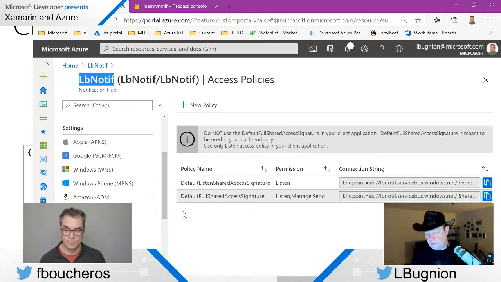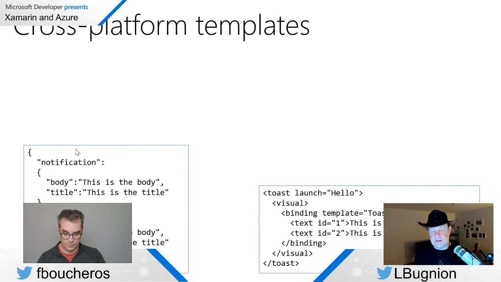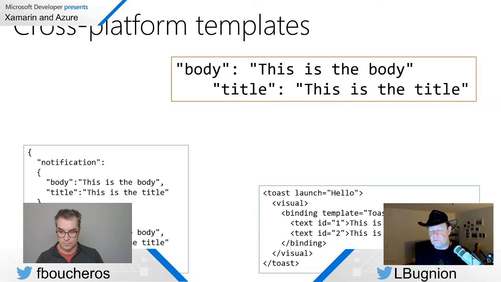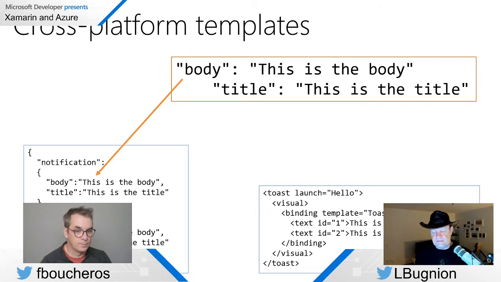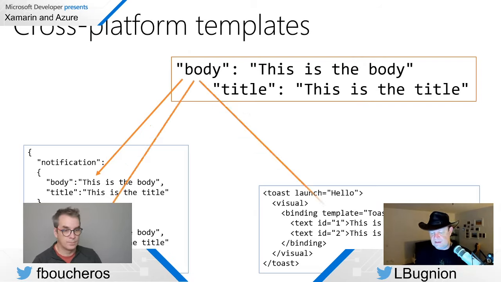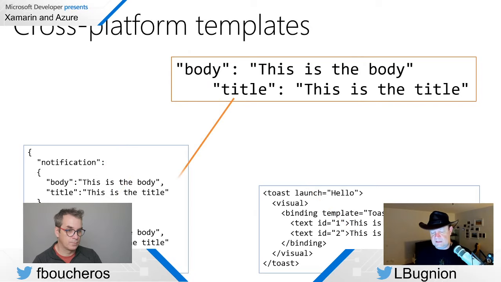Cool. So let's continue. Now we are at the point where we have cross-platform templates, okay? We have one template for Android, one totally different template for Windows. And of course, the notification hub is going to need to transmit this information. So for example, the body needs to go here, here, and here, all right? And then the title needs to be here, and here, and here.